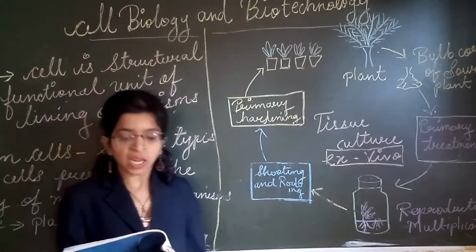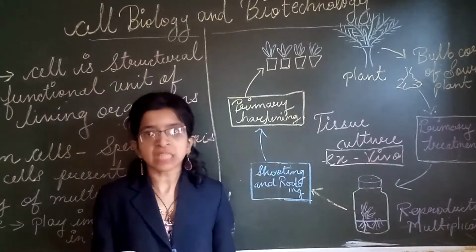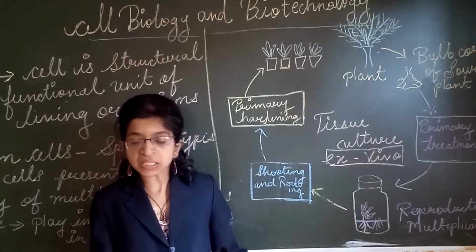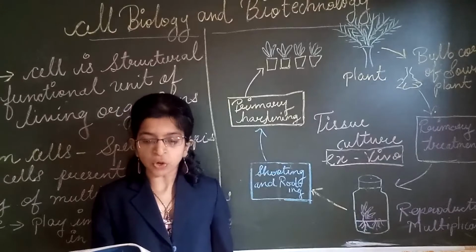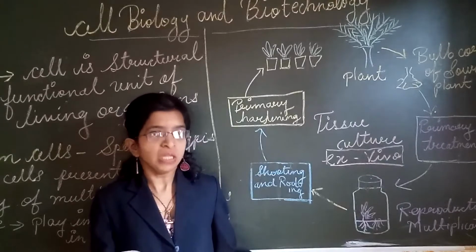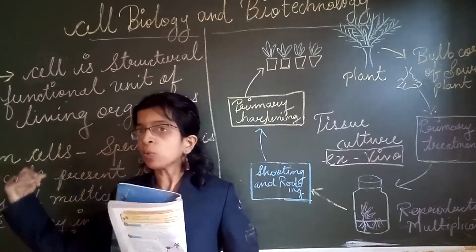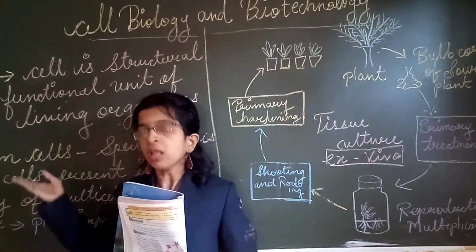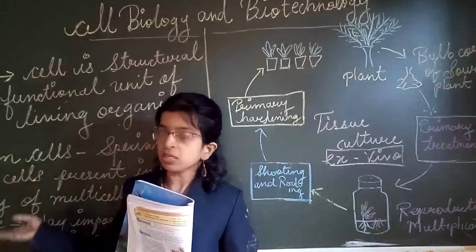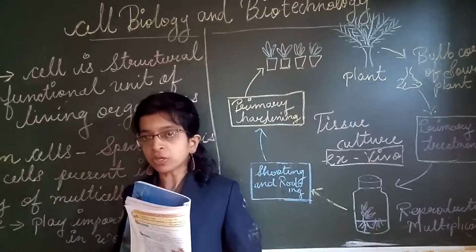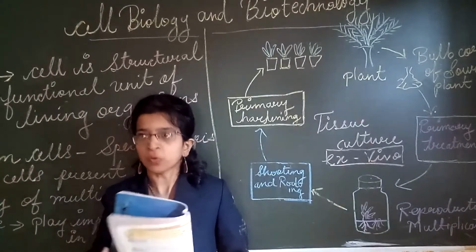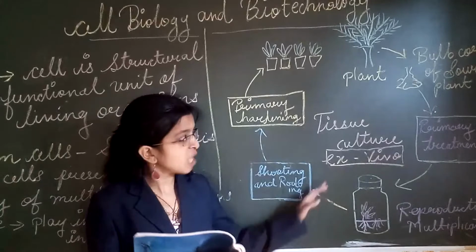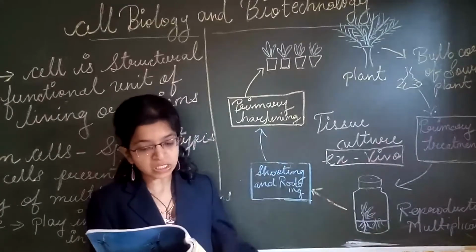So the first development is the zygote, and that zygote is converted into the embryo, and the cells of the embryo undergo repeated division. Just like I said, how the cell is divided into 8, then 8 is divided into 16, 16 is again divided into 32, 32 is divided into 64, and we can count the number of cells. So this process is applicable for the embryonic cell also.